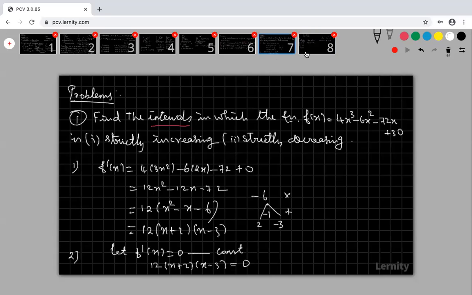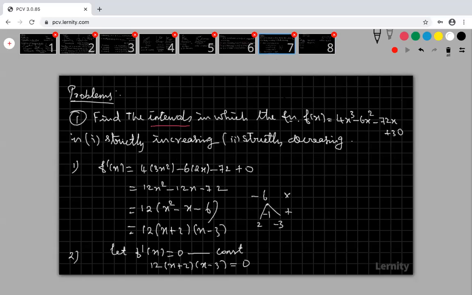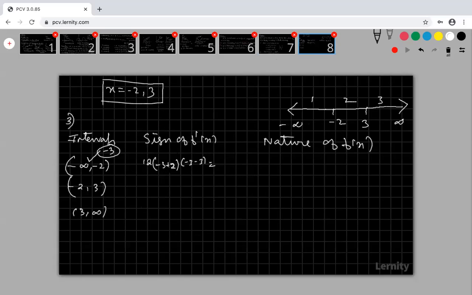Here -3 plus 2, and here -3 and -3. So what is the answer? This is negative: -3 plus 2 is negative. This is also negative. Negative into negative is positive. This term is minus, this term is minus, and minus into minus is plus. So the sign of f dash of x is positive.